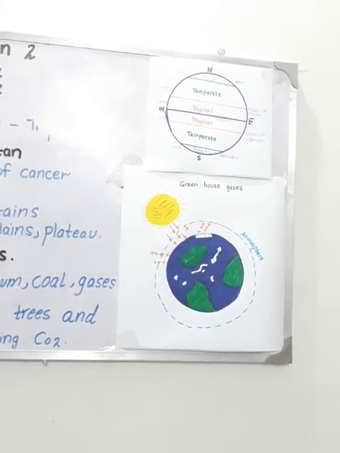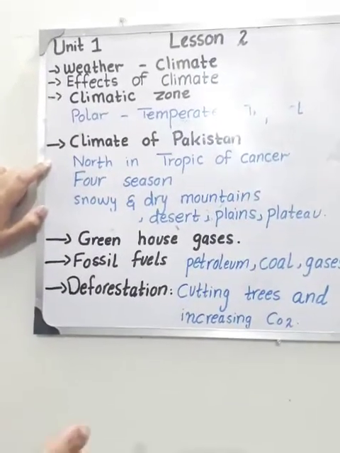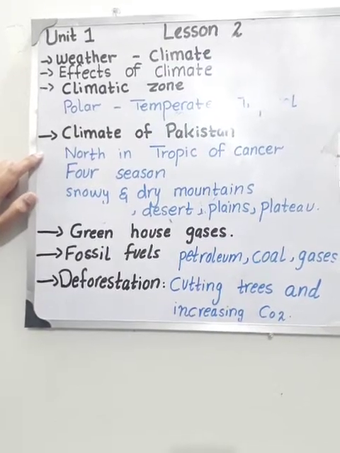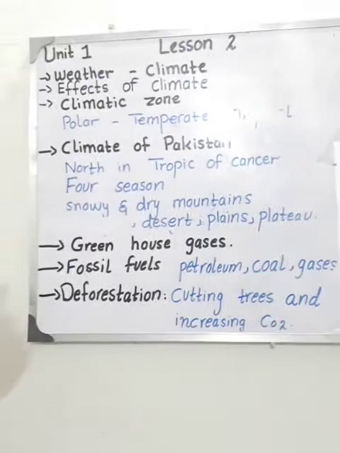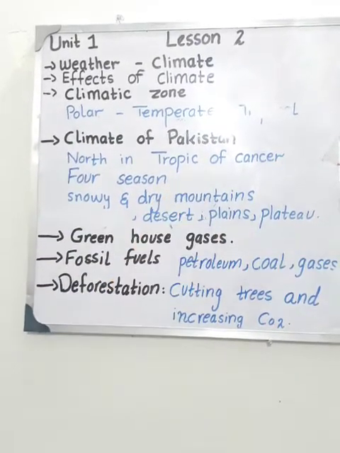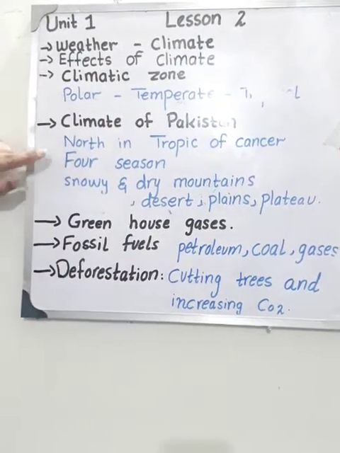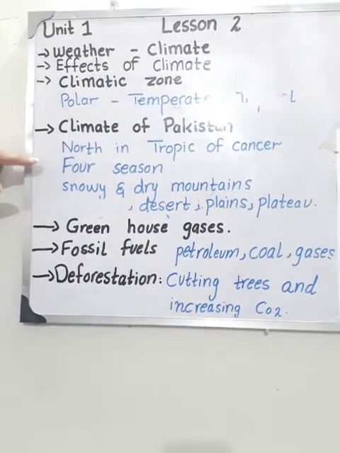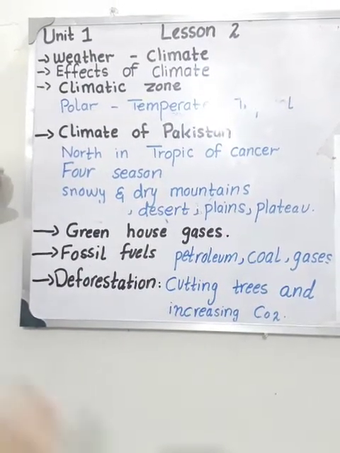Now come back to the climate of Pakistan. First of all, Pakistan lies near the Tropic of Cancer in the north. Pakistan has four seasons: summer, winter, autumn, spring. Means Pakistan has different flavors of seasons.